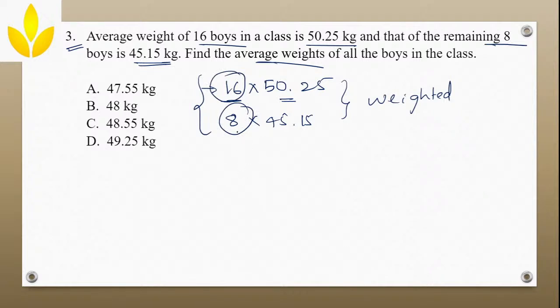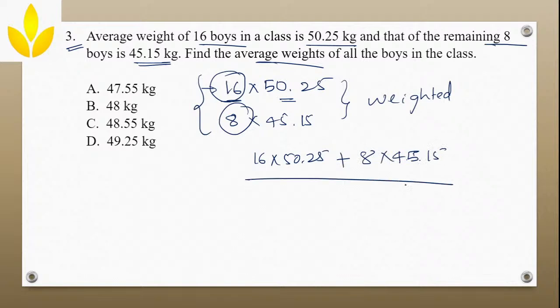Simple. Write this, 16 into 50.25 plus 8 into 45.15, divided by 16 plus 8. So 16 plus 8 is how much? 24. Now calculate this, 16 into 50.25. Now you must be wondering how to calculate this. Simple, you can split it and multiply. Split the 15 and multiply, or split the 16 and multiply, anything is okay.